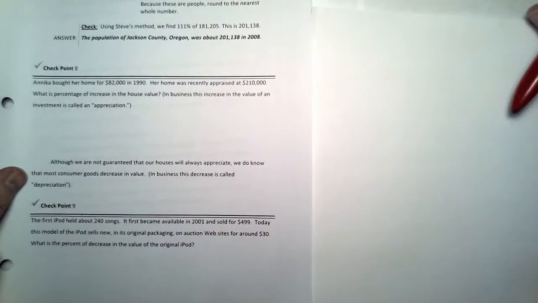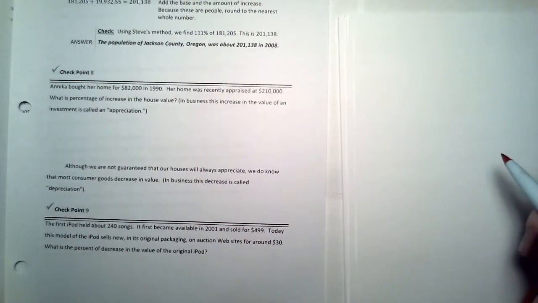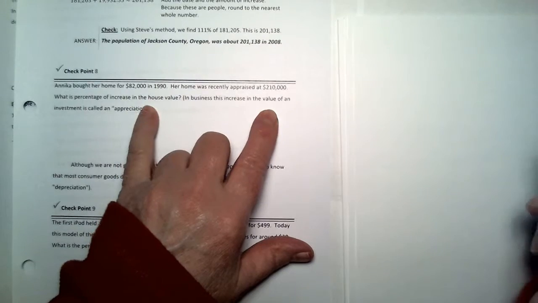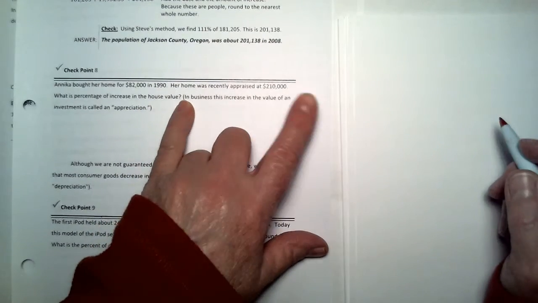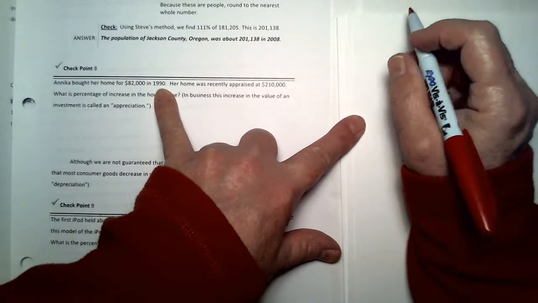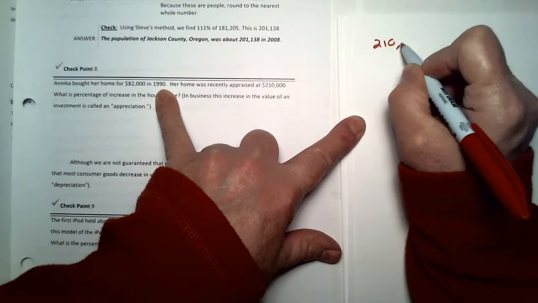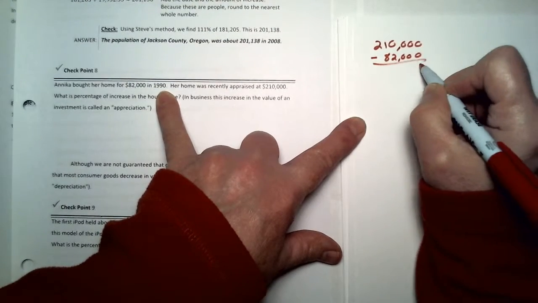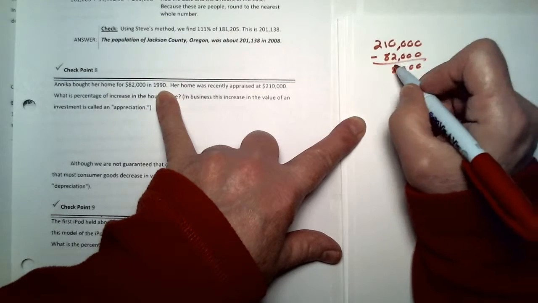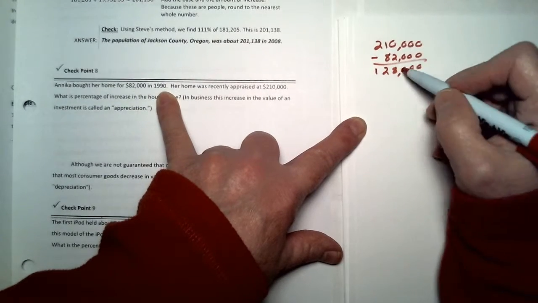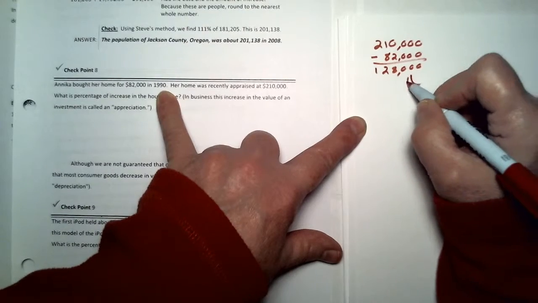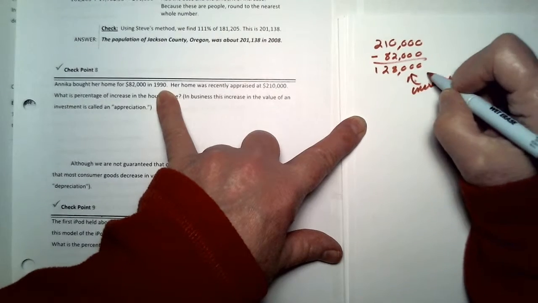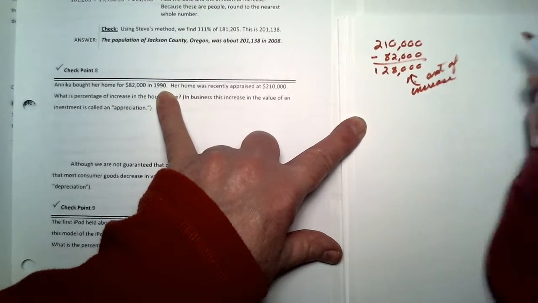Anika bought her house for $82,000 in 1990. Her home was recently appraised at $210,000. Okay, so she had an increase. What's the percent of increase? Okay, so it was 82,000. It went up to 210,000. So I have 210,000 minus 82,000, and that's 128,000. Let's make sure I got that right. Okay, so this is the increase. This is the amount of increase.